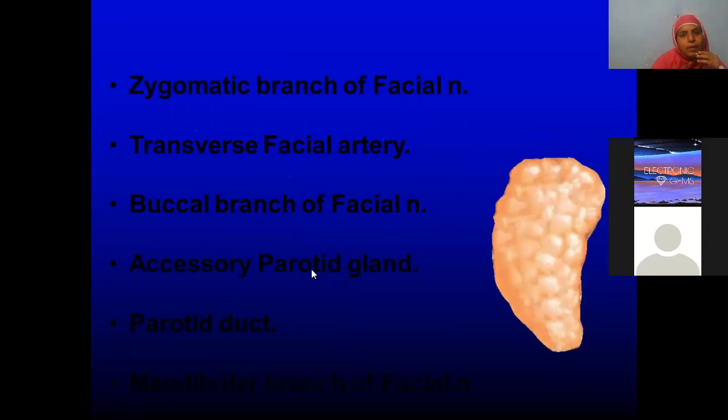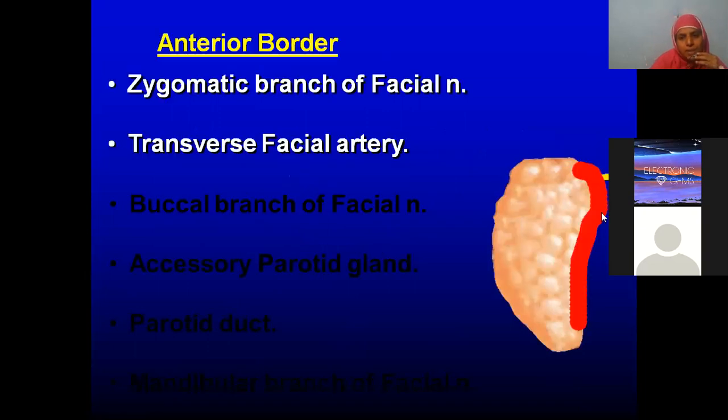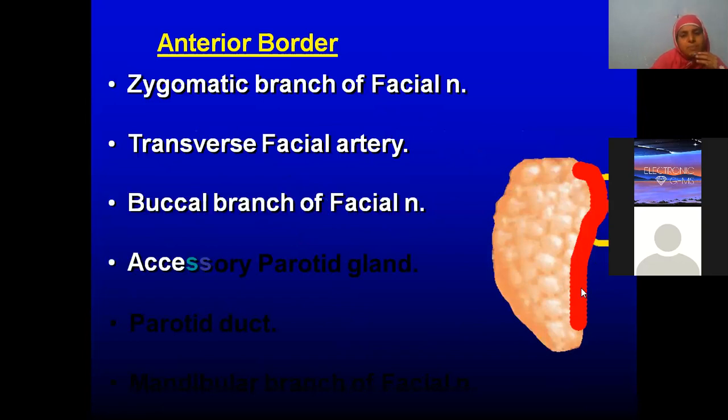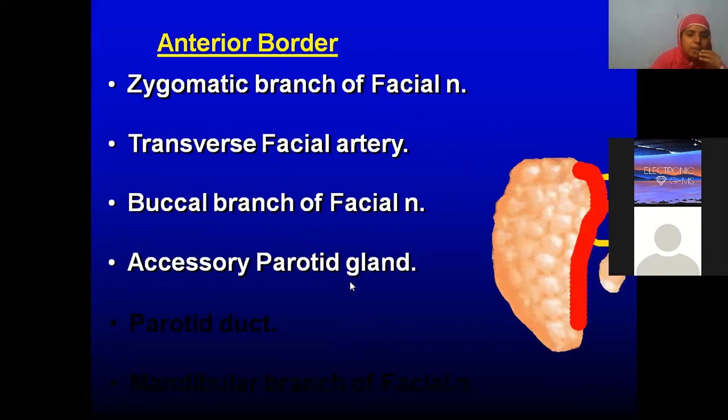Okay. Now, coming to the anterior border. What are the structures we see in the anterior border? You have seen the terminal branches of the facial nerve just now, no? So, the zygomatic branch of the facial nerve we have seen. Then this is the transverse facial artery, and the buccal branch of the facial nerve. Sometimes we may have an extra lobe of the parotid gland, which is called the accessory parotid gland.